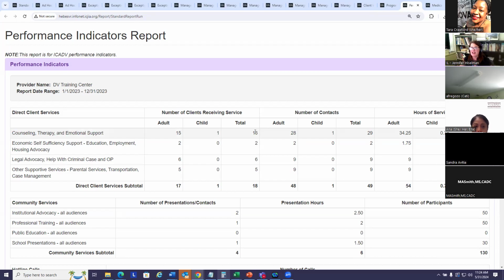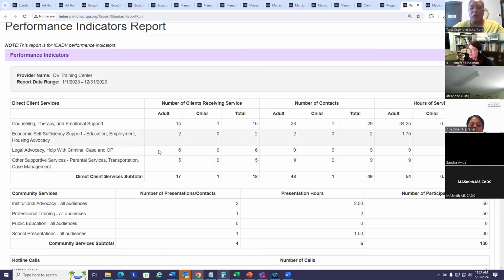So I know 16 people received any one of those various counseling therapy services. Economic self-sufficiency services, education, employment, and housing, legal advocacy, and then the other supportive services. So they just collapse a lot of our service categories into larger categories, which can come in handy.